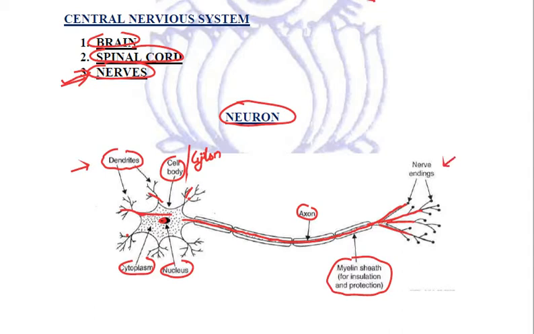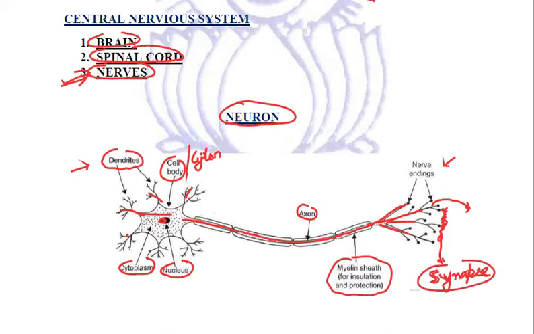After these nerve endings, we have the dendrites of another neuron, and from the nerve endings, the information is passed to the dendrite of another neuron through a microscopic gap between them. This microscopic gap is called synapse. Quite important: what is synapse and what are its functions?